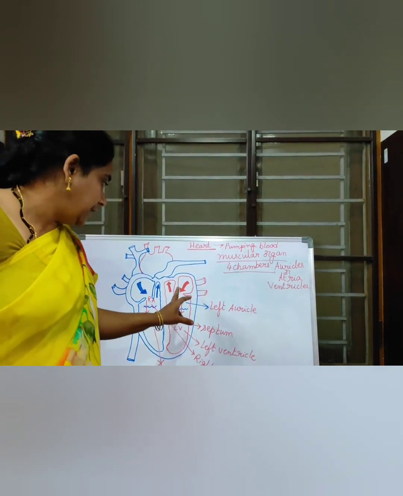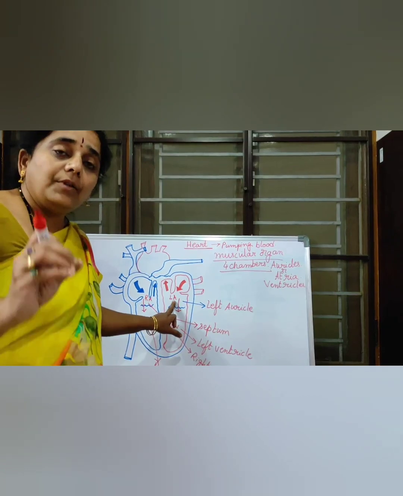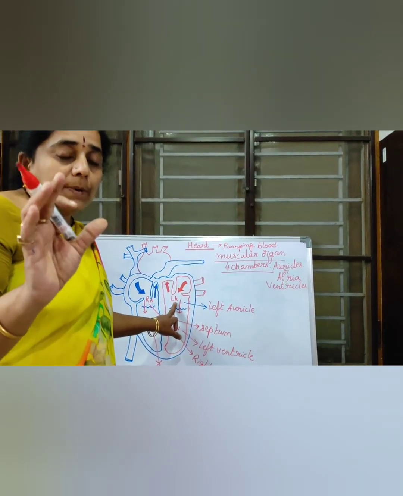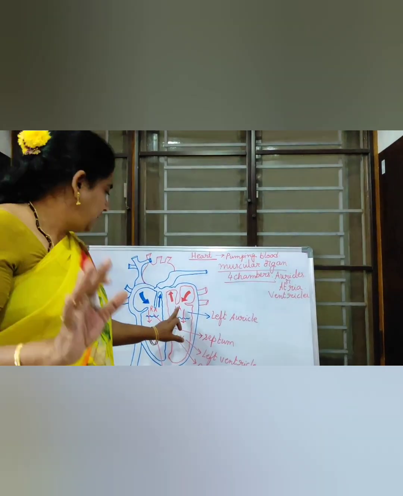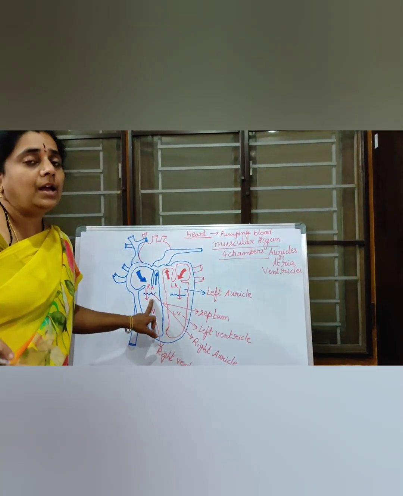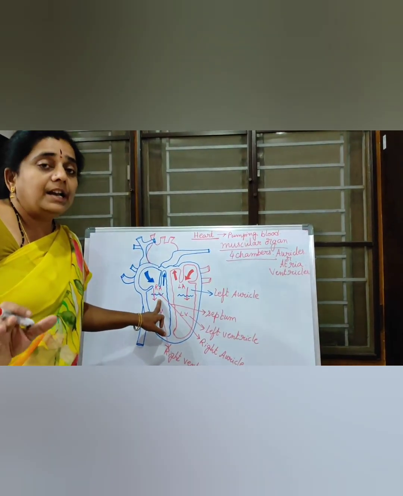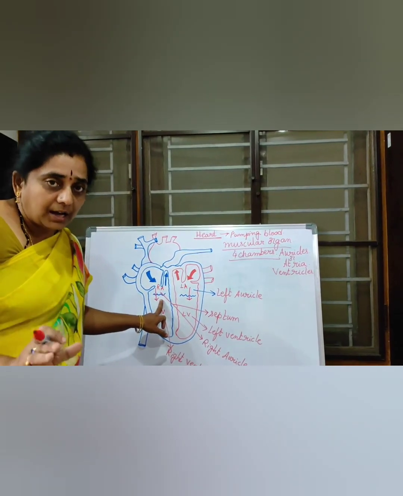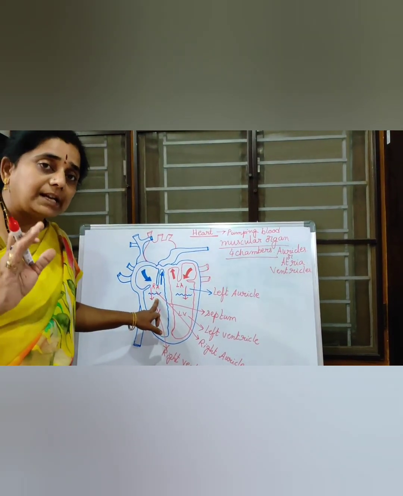Observe it carefully. Again I am saying, left side always pure blood will be. Pure blood means oxygenated blood. And the right side of the heart is consisting of impure blood. Impure blood means deoxygenated blood or carbon dioxide rich blood, children.